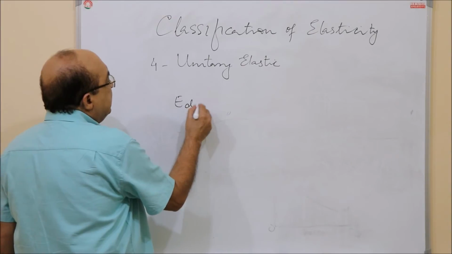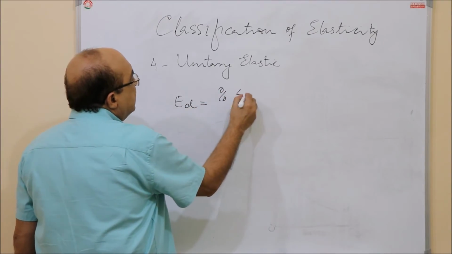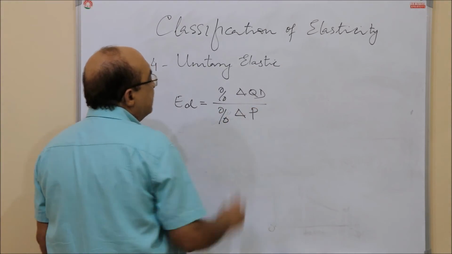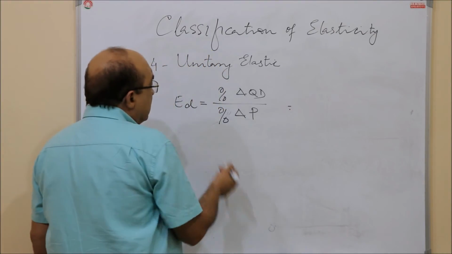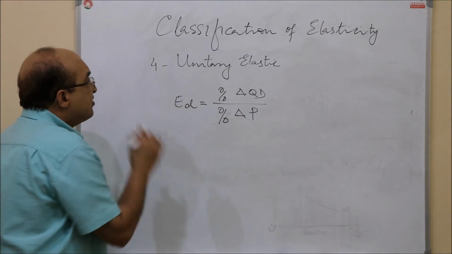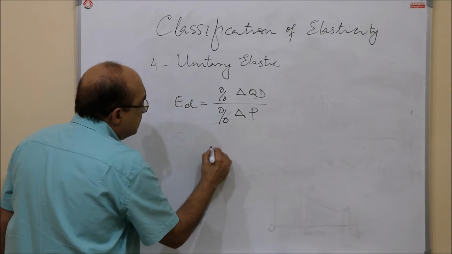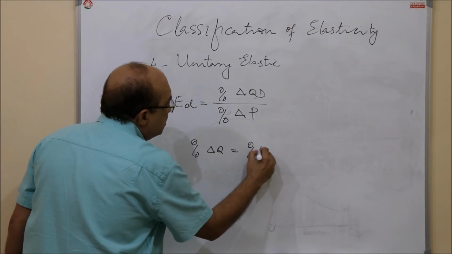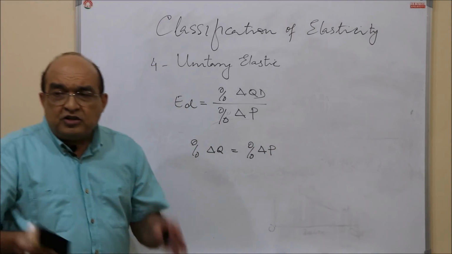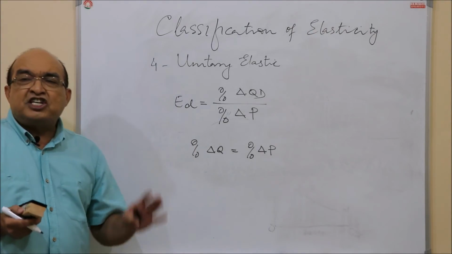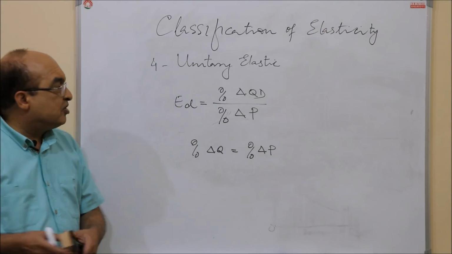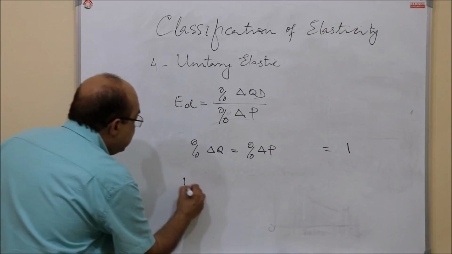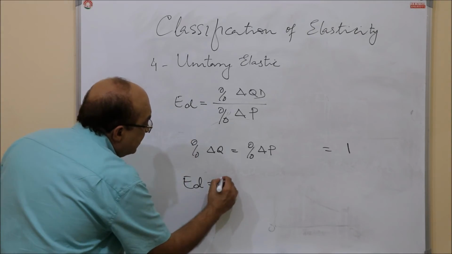So similarly, ED is equal to percentage change in QD divided by percentage change in price. And in this case, where unitary elastic is that this percentage change in QD is equal to the percentage change in price. So when both the numerator and denominator will be changing in the same magnitude in terms of percentage, the resultant value will be 1. So elasticity of demand for the unitary elastic demand will be 1.